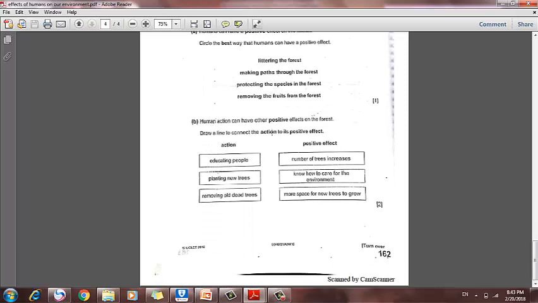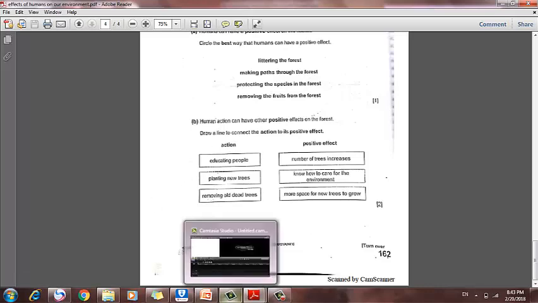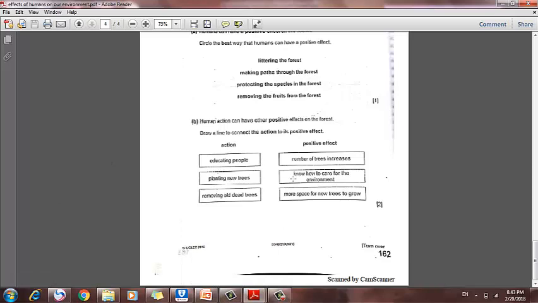Humans' actions can have other positive effects on the forest. Draw a line to connect the action to its positive effect. How will this action affect the environment positively? Match. If we educate the people, like we are educating you, what will happen? They will know how to care for the environment.